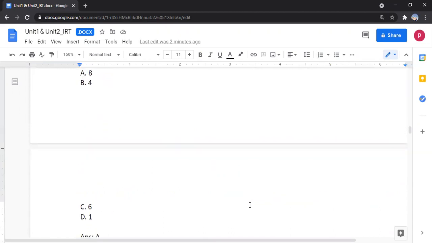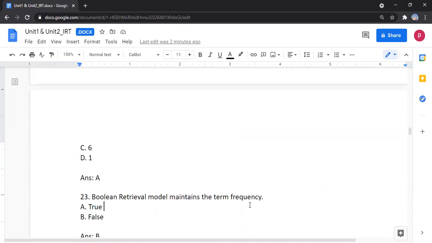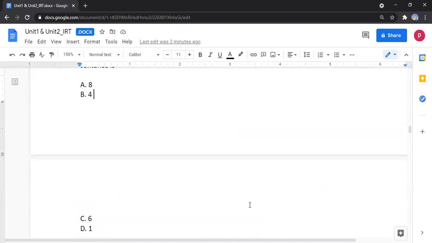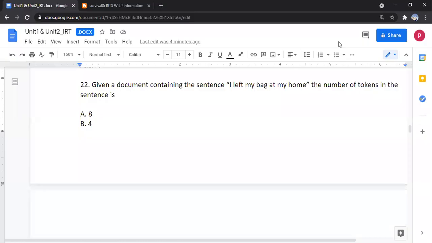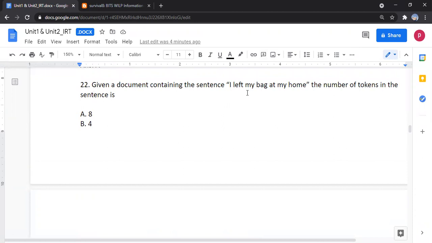The answer is option A, 8. Actually, here only 7 words are given, but in the options we do not have 7. So here the answer is 7.